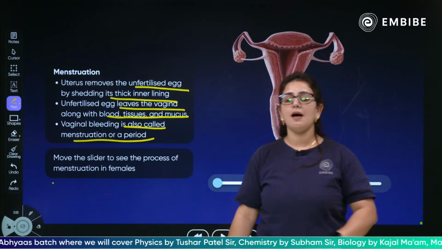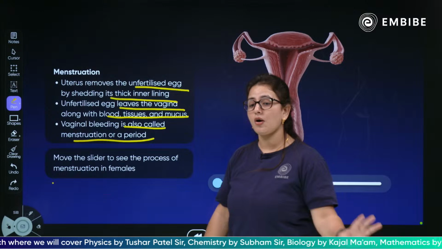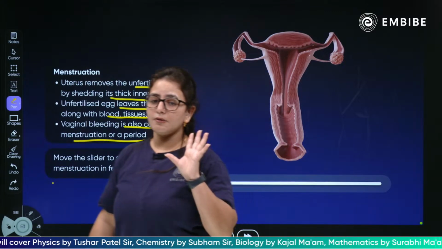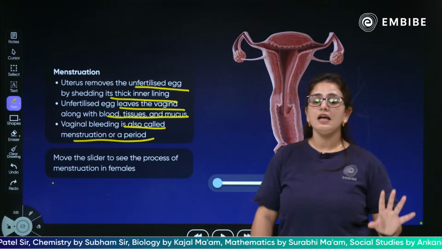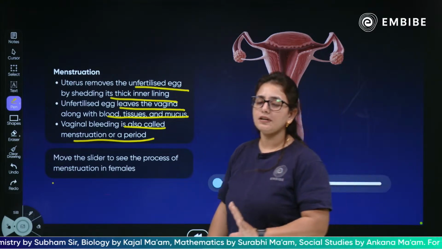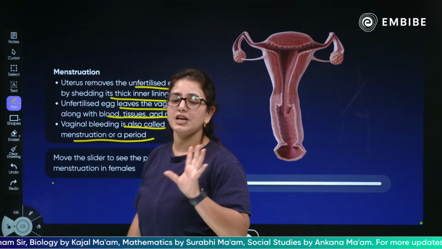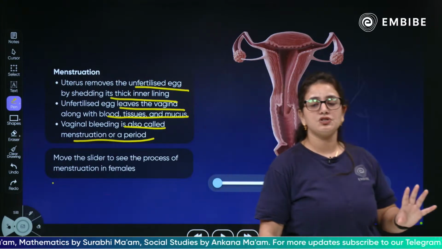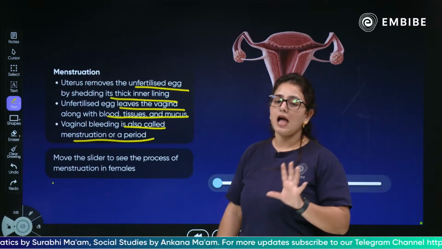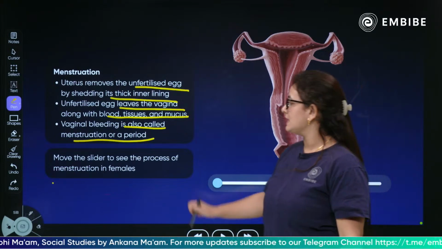Yes, it is basically happening. It is removed from the birth canal in the form of blood, mucus, and tissues. This is how the unfertilized egg is shed. The inner lining of the endometrium, the lining of the uterus, is shed, and vaginal bleeding happens. This is what we call menstruation.